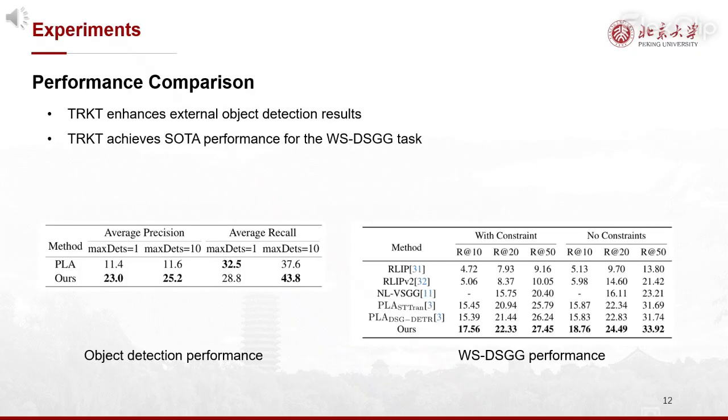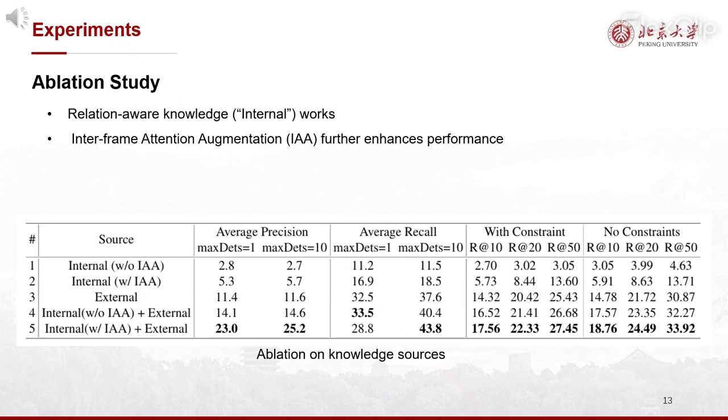For object detection performance, our model shows improvement for both average precision and average recall, effectively enhancing the external detection results. Then for WSDSGG, our model achieves SOTA performance, surpassing all previous methods and advanced vision language models tailored for scene understanding tasks. In the ablation study, we ablate on the knowledge sources. Relation-aware knowledge, denoted by internal, enhances solely external object detection, denoted by external, on both object detection and WSDSGG tasks. Further introducing the interframe attention augmentation strategy, denoted by IOA, can further enhance performance by incorporating temporal context.